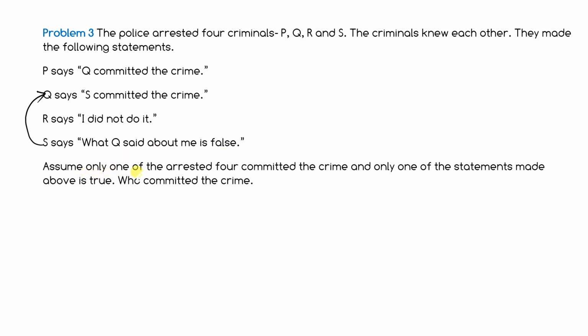Assume only one of the arrested 4 committed the crime. So among P, Q, R, S, only one has committed the crime. Only one of the statements made above is true. Now you have to find who committed the crime.